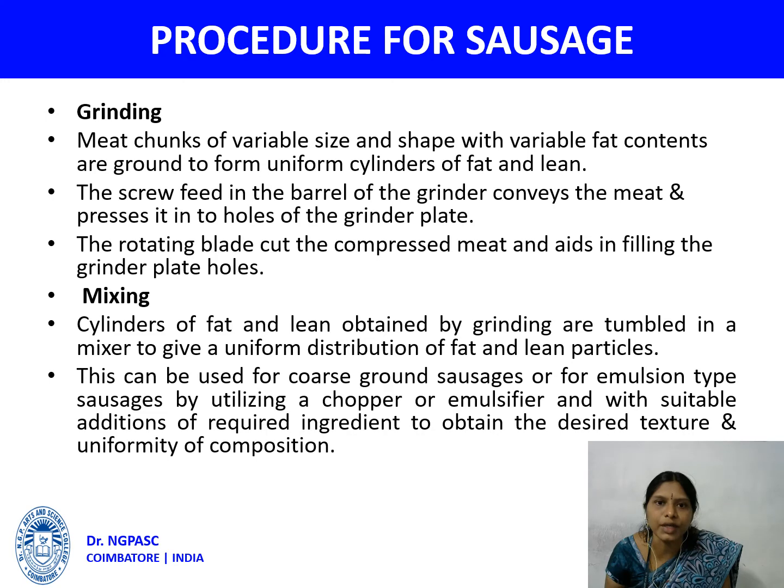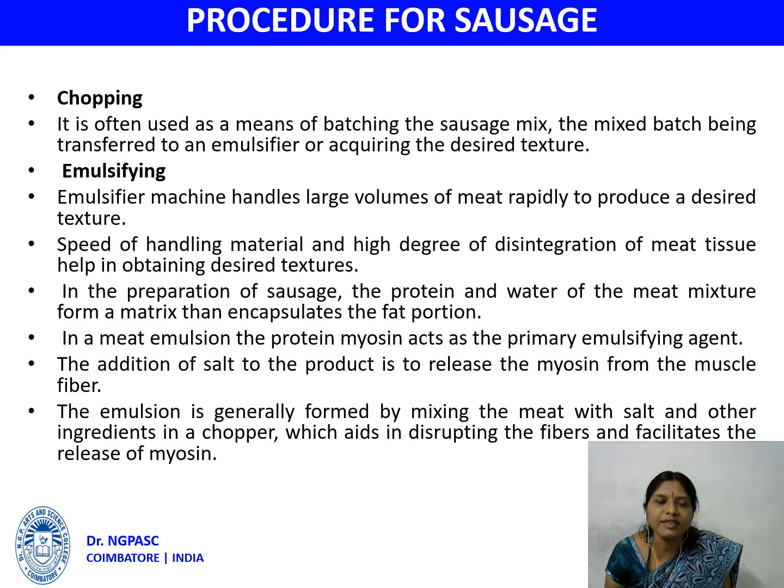uniformity of composition. The next thing is chopping. It is often used as a means of batching the sausage mix, the mixed batch being transferred to an emulsifier for acquiring the desired structure. What is emulsifying? The emulsifier plays an important role. There is a separate emulsifier machine that handles the large volume of meat rapidly to produce a desired structure. The speed of handling material and high degree of disintegration of meat tissue helps in obtaining the desired texture.